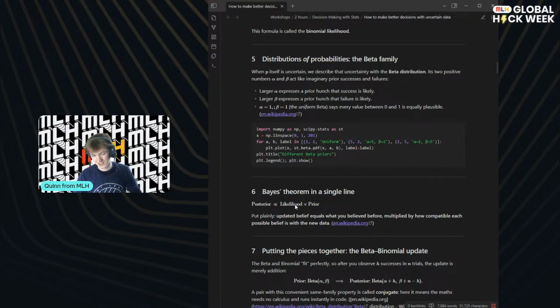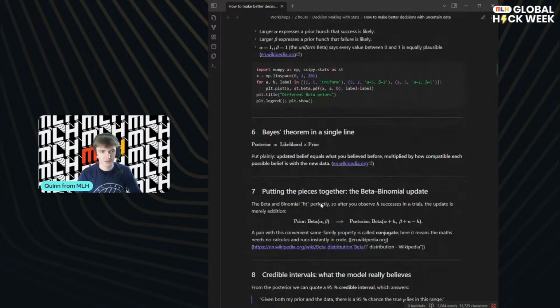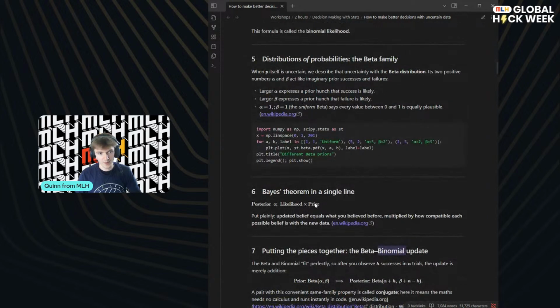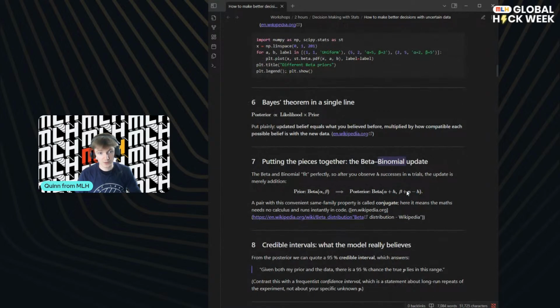Our posterior is probably going to say, actually, based on the likelihood, that was pretty unlikely to happen. And so our posterior is going to shift a bit. And unlike the prior, it's going to maybe describe something more like, okay, actually, heads is much more likely than tails. And so we can put this together and we use what's called a beta binomial update. So we've got a beta prior and a binomial likelihood. And this gives us a beta posterior.